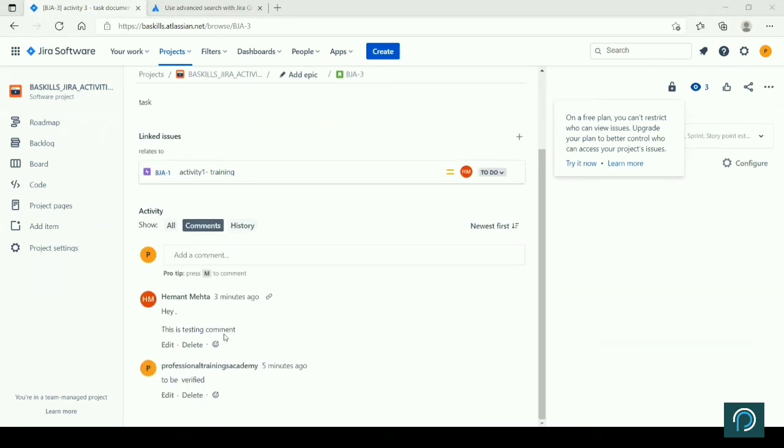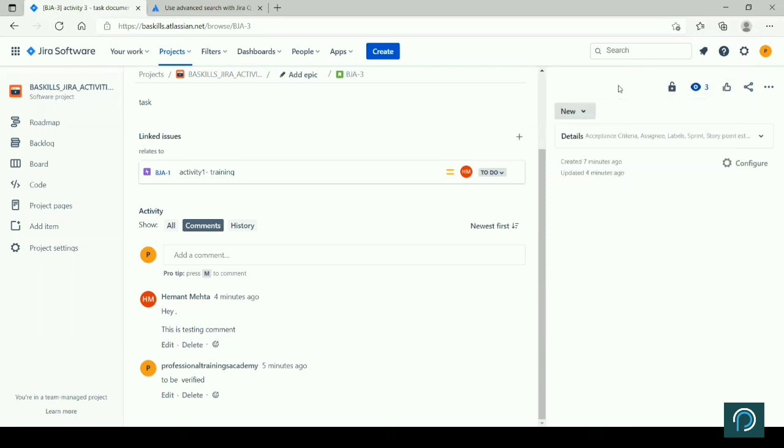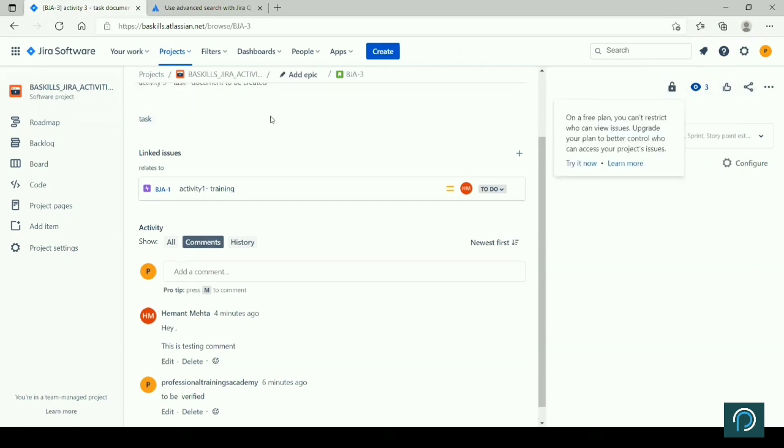All the actions that you do, all those who are watchers might have received an email. If it's an official email, you will receive it on your official email; if it is your Gmail, you receive it on your Gmail. Others can also try. Anybody can come here and add a watcher. You can like, comment, and vote. All these different options are here.